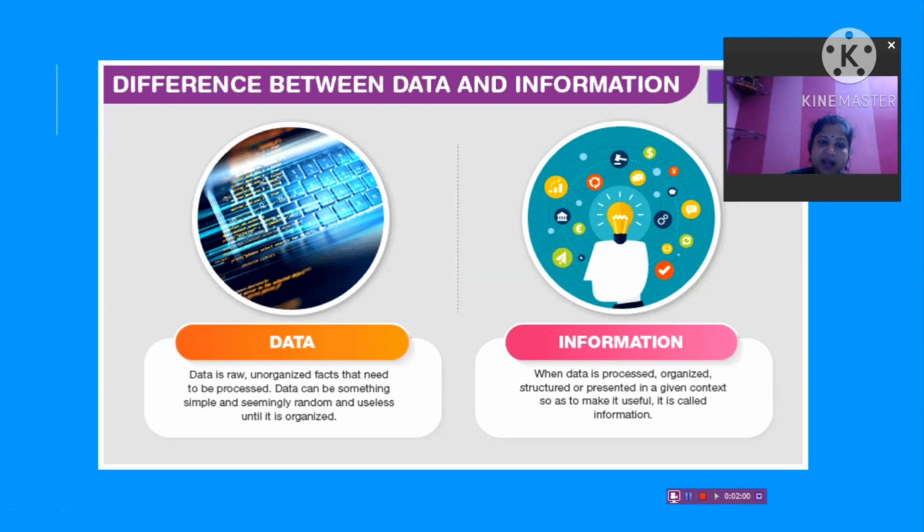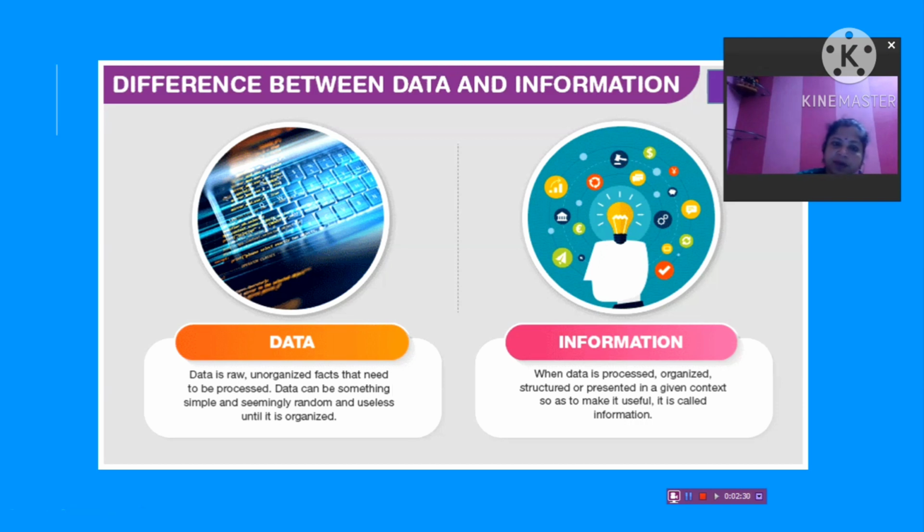So what is data? Data is raw, unorganized facts that need to be processed. Data can be something simple and seemingly random and useless until it is organized. When data is processed, organized, structured and presented in a given context so as to make it useful, it is called information.